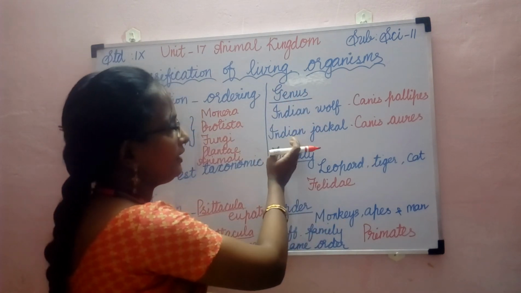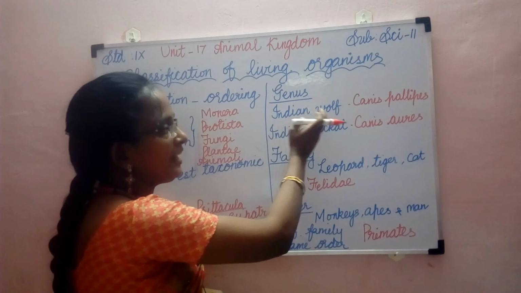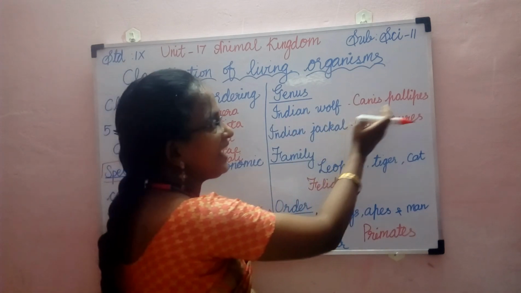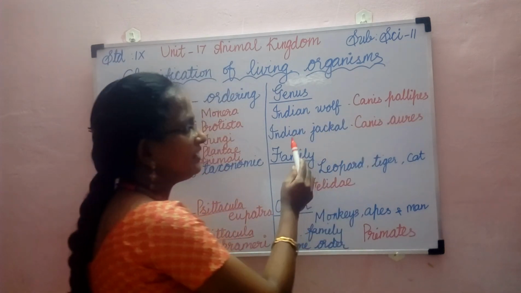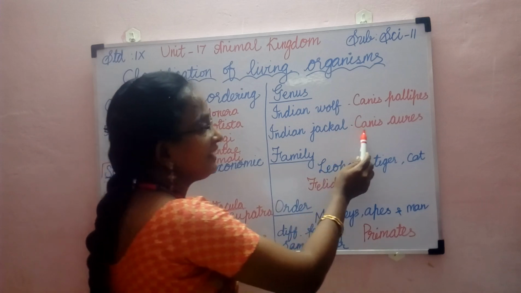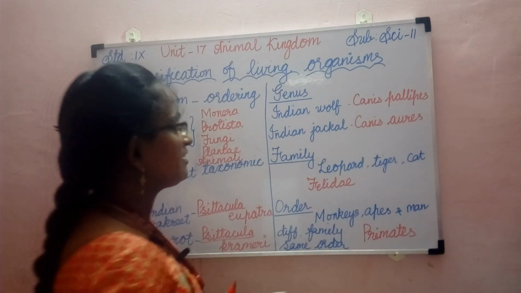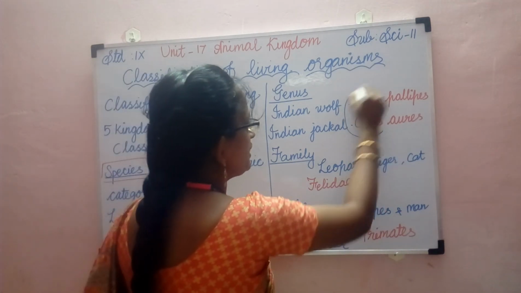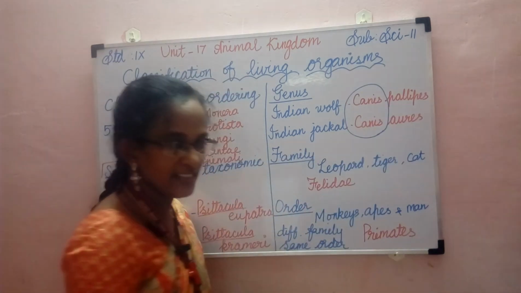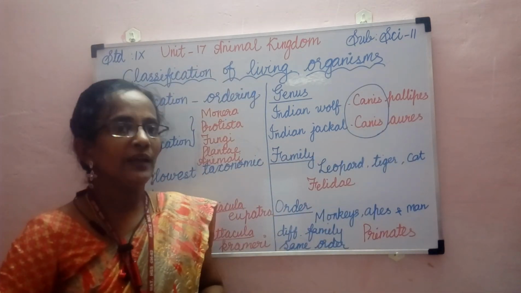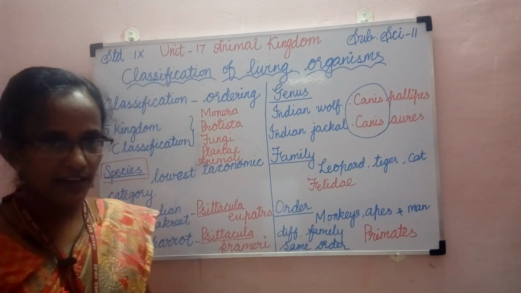The binomial name of the Indian wolf is Canis pallipes, and the Indian jackal is Canis aureus. So they both were categorized under the same genus, that is Canis, because they have many related characters.